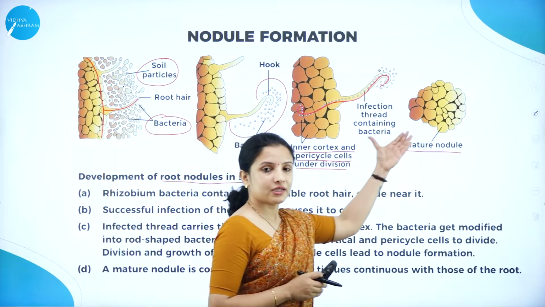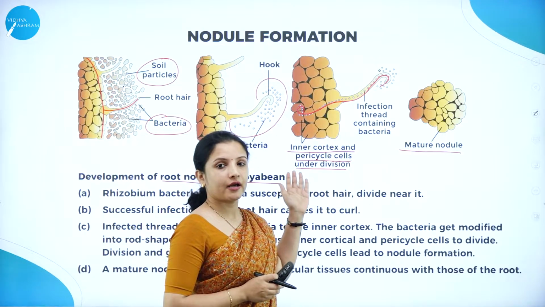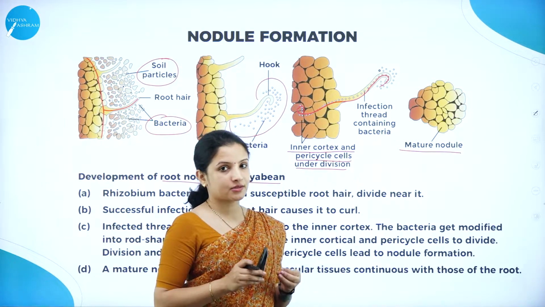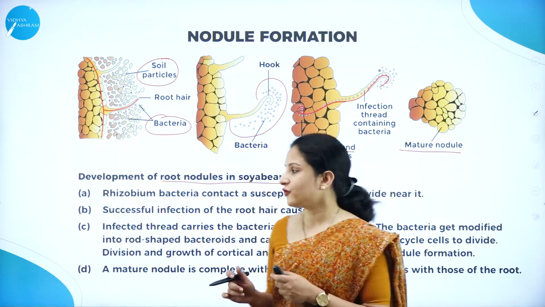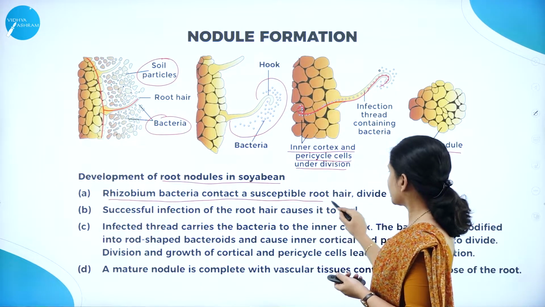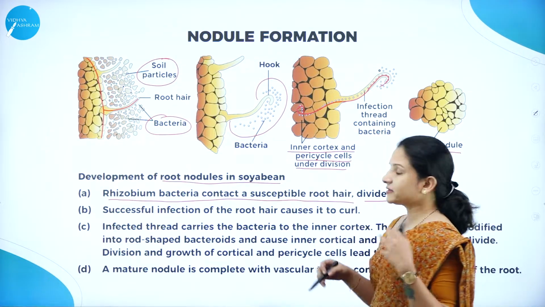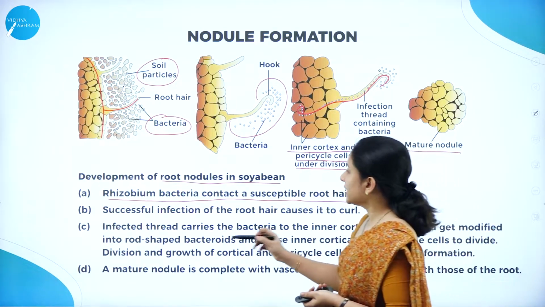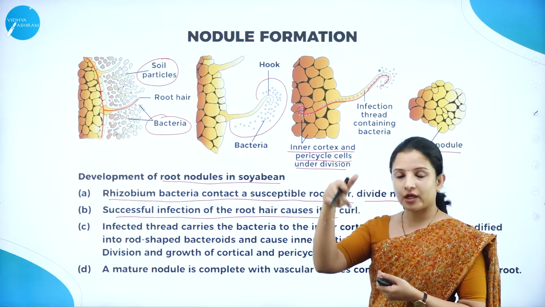So now what is there in this nodule? Because of the division of the cells that is occurring and the entry of the bacteria, a nodule-like extra growth will get formed on the root. That is how the root nodules usually get formed. What happens is that the rhizobium bacteria comes in contact with the root hair and starts to multiply, or divide, there. As a large number of rhizobia bacteria get formed, they successfully infect the root hair, therefore causing the root hair to curl.